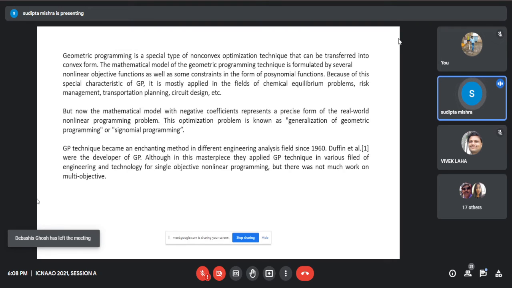But now, a mathematical model with negative coefficients represents a more precise picture of real-world nonlinear programming problems. This optimization problem is known as the generalization of geometric programming, or signomial programming. There are several works on geometric programming as well as signomial programming. Duffin introduced geometric programming in 1960. Since 1960, the GP technique became an enhancing method in different engineering analyses. Although in his masterpiece they applied the GP technique in various fields of engineering and technology for single-objective nonlinear programming, there was not much work on multi-objective.